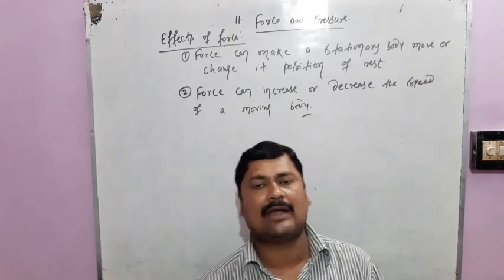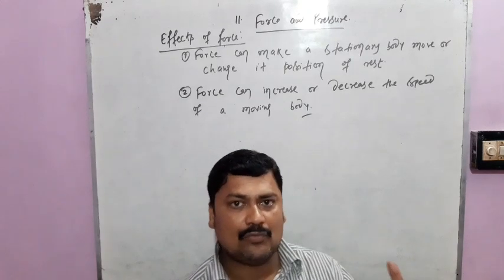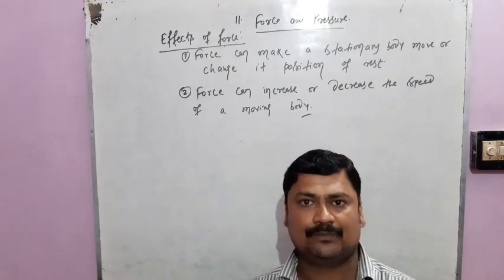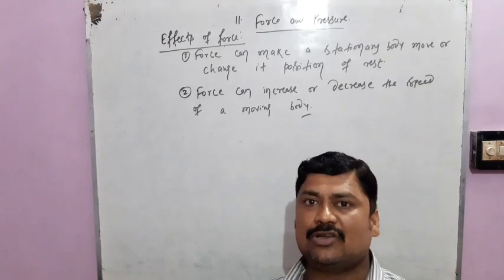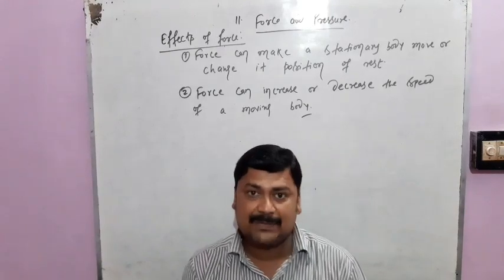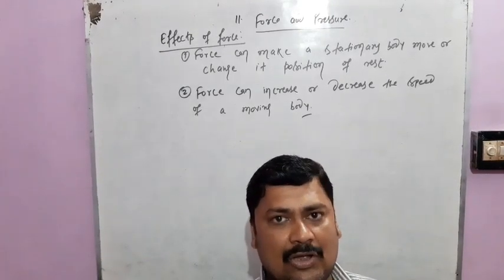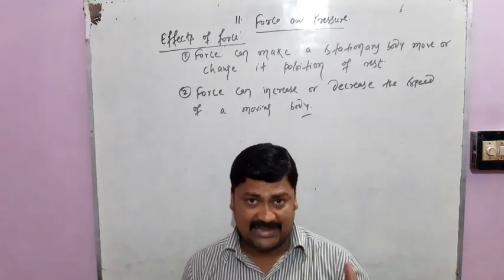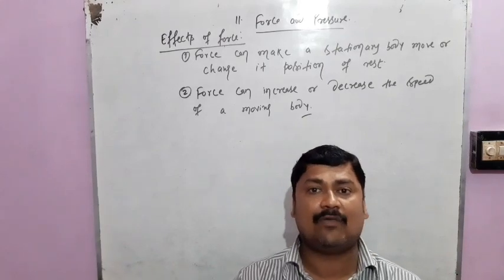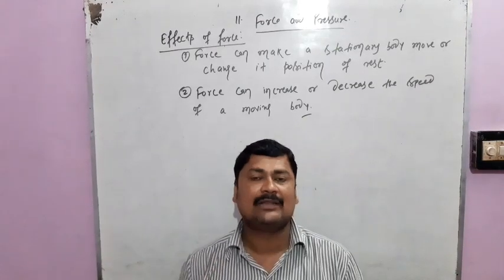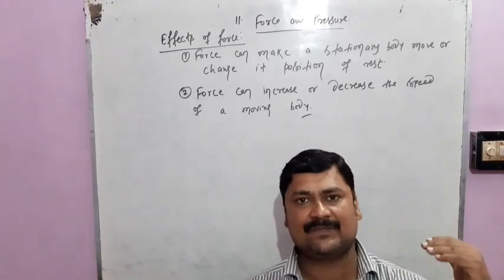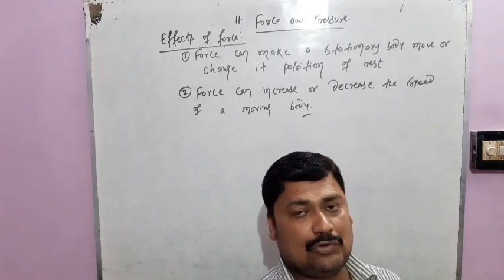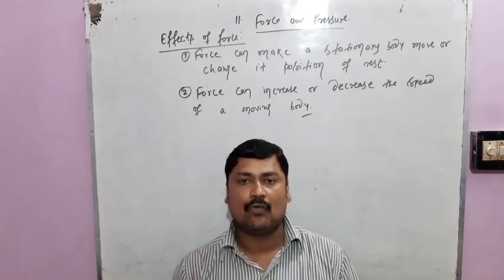Suppose, students, you are riding a bicycle and moving towards your school, and a friend comes from behind and pushes you in the direction of your school. Then what happens? The speed of your cycle will increase. This example shows that when we are moving in a particular direction with a speed, and a force is exerted over us in the same direction, our speed increases.